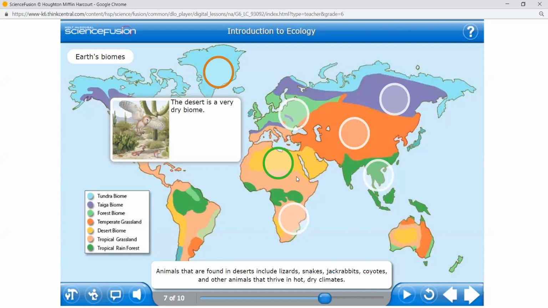Can you see the whole of Saudi Arabia? Can you see this? The whole of Saudi Arabia is a desert. Yeah, all of Saudi Arabia and part of Africa is a biome, which is a desert. Yes, but how are we living in a desert? Yes, we live in a desert.